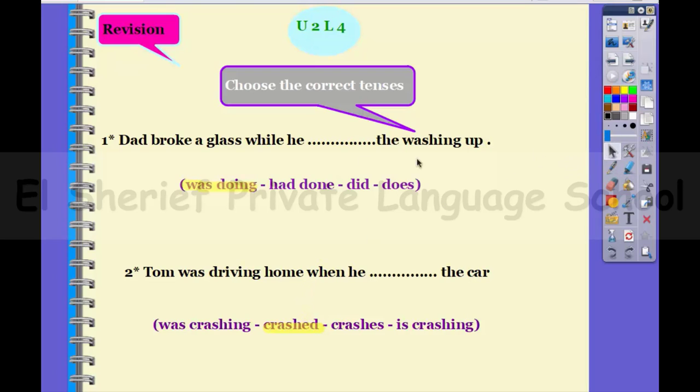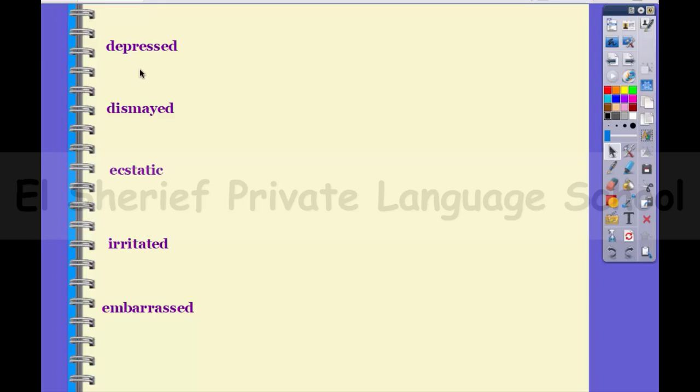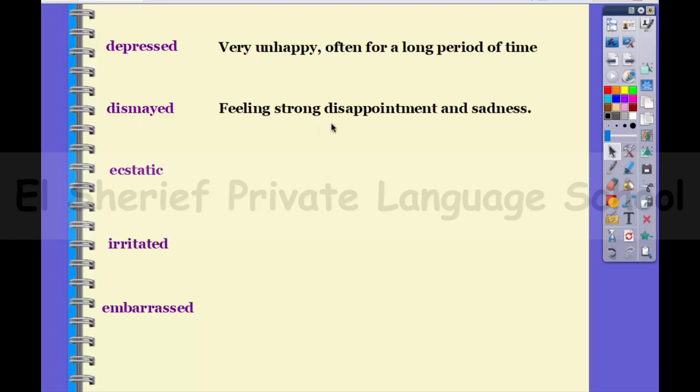So here we have some new adjectives. Let's study the meaning of each one. So let's start with the first one. Depressed. Very unhappy, often for a long period of time. So very sad and without hope. An example? She felt very depressed about the future. Dismayed. Feeling strong disappointment and sadness. An example? He was dismayed at the change in his old friend.